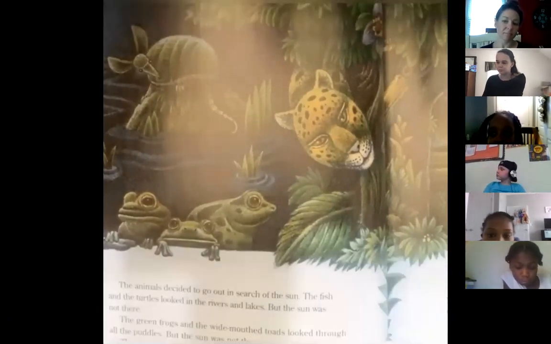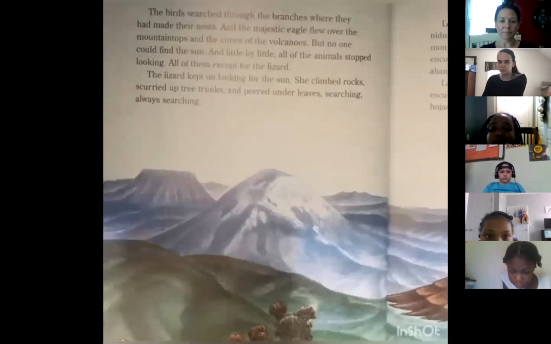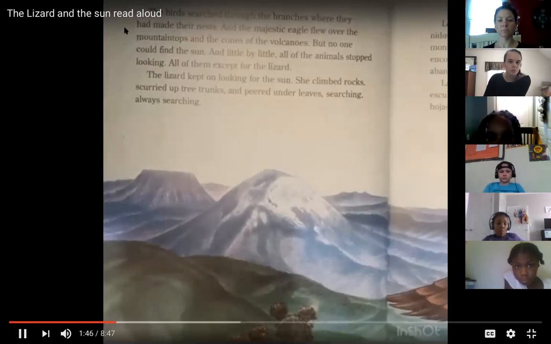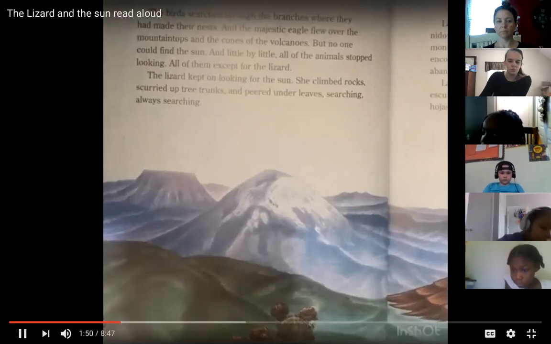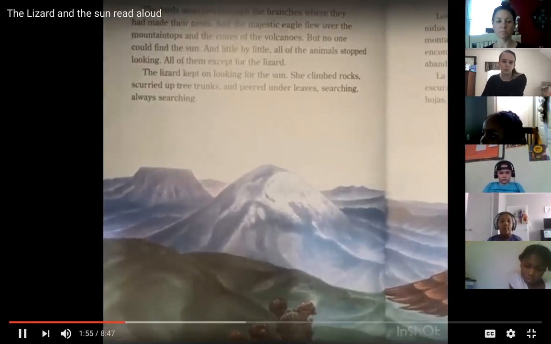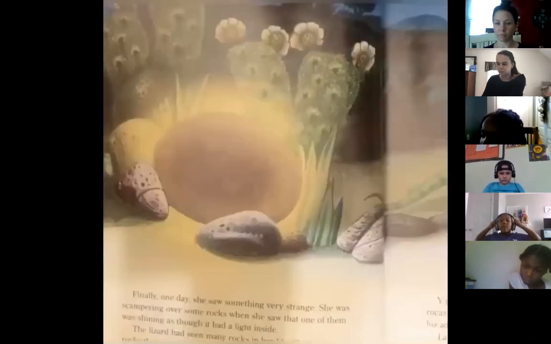The rabbits and the hares searched through the fields. The jaguar searched through the green jungle where he lives, but the sun was nowhere to be found. The birds searched through the branches where they made their nests, and the majestic eagle flew over the mountaintops and the cones of the volcanoes, but no one could find the sun. And little by little, all of the animals stopped looking. All of them except for the lizard. The lizard kept on looking for the sun. She climbed rocks, scurried up tree trunks, and peered under leaves, searching, always searching.